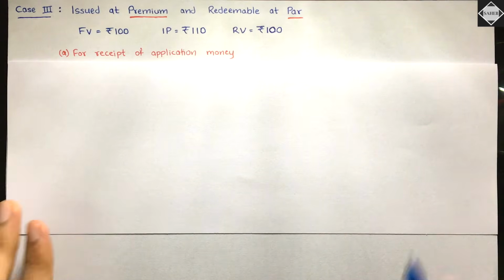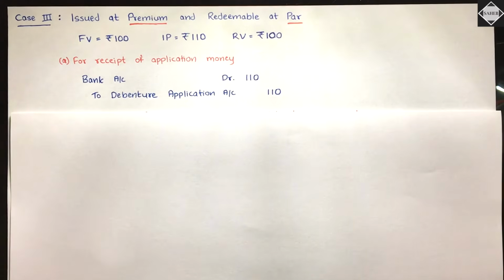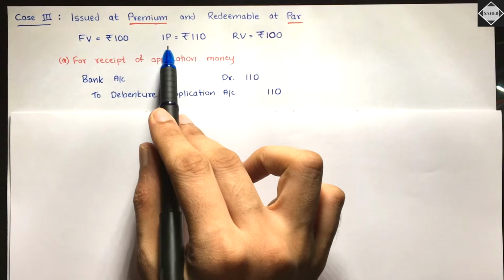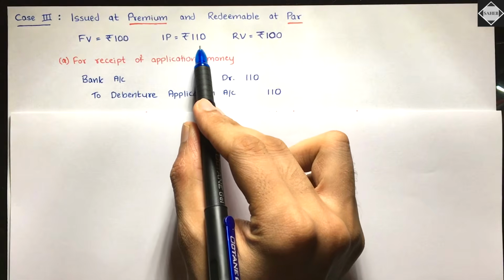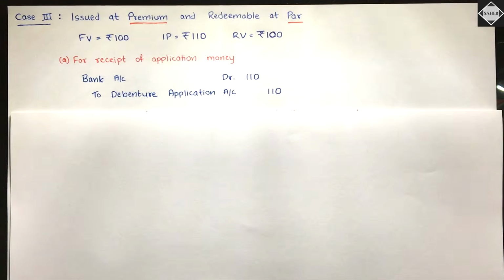See here, for receipt of application money, the same thing, bank account to debenture application. You already know the logic and everything, yeah? But understand what amount: not 100, not face value, remember that. We will receive the issue price only, because we have issued it at 110. So 110 per debenture we are going to receive from the public. Is that clear? Okay, fine.